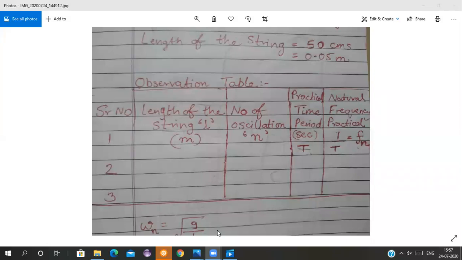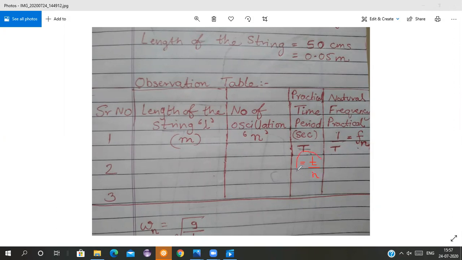So the time period T is equal to the total time, let it be small t, that you get for n oscillations, divided by the number of oscillations. That is your time period here.